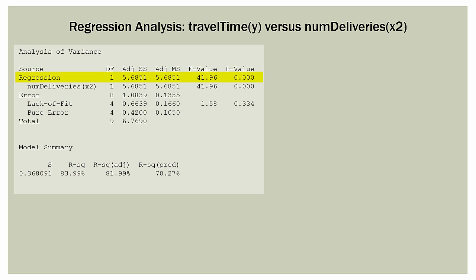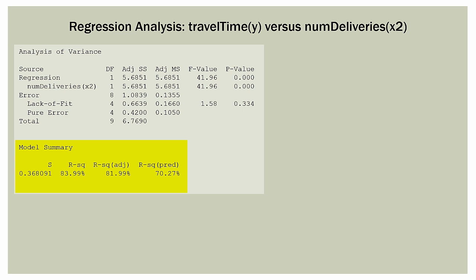In this case, the F value of 41.96 that's along the regression line is the same F value we had in Excel in the previous slide. So we look at the regression line going across, we have an F value of 41.96 and a P value of 0.000, so we know that's significant.